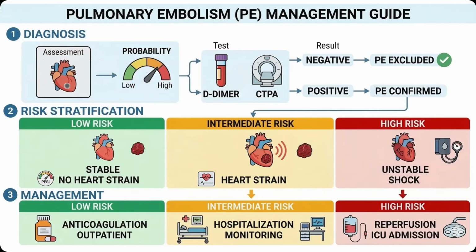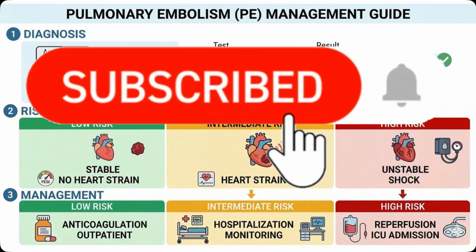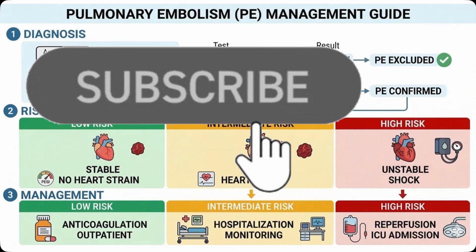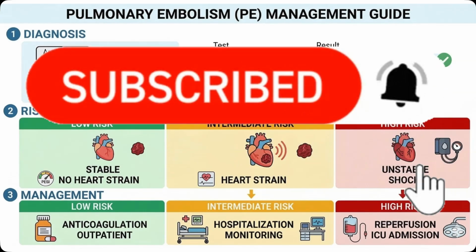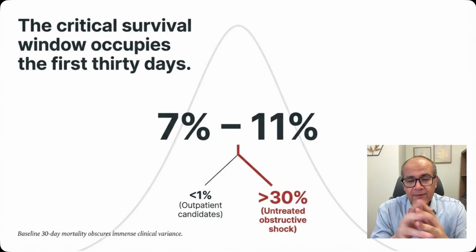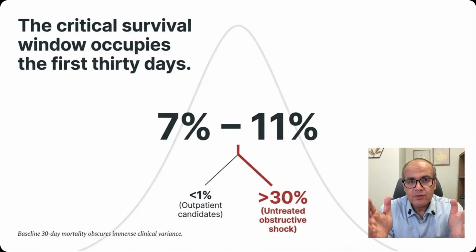In this episode, we will focus on the risk stratification, and we will see how this risk stratification will help us choose the disposition of the patient and the intensity of therapy. So the mortality and the morbidity of pulmonary embolism is critically determined in the first 30 days. And the average mortality is between 7% and 11%. But this range is very misleading. The mortality of pulmonary embolism can range between less than 1% to more than 30%. So we have a wide range of probabilities when it comes to the 30 days risk.